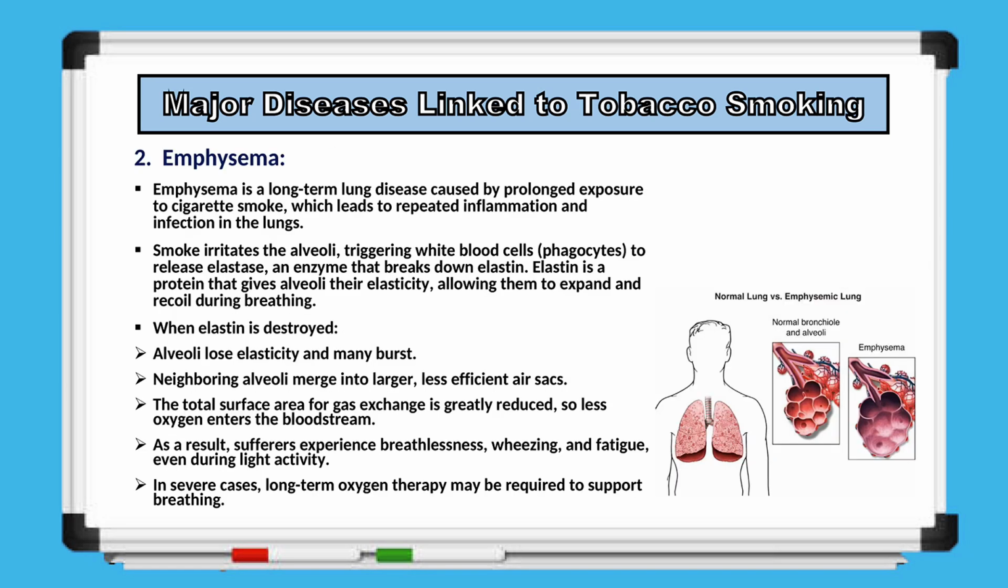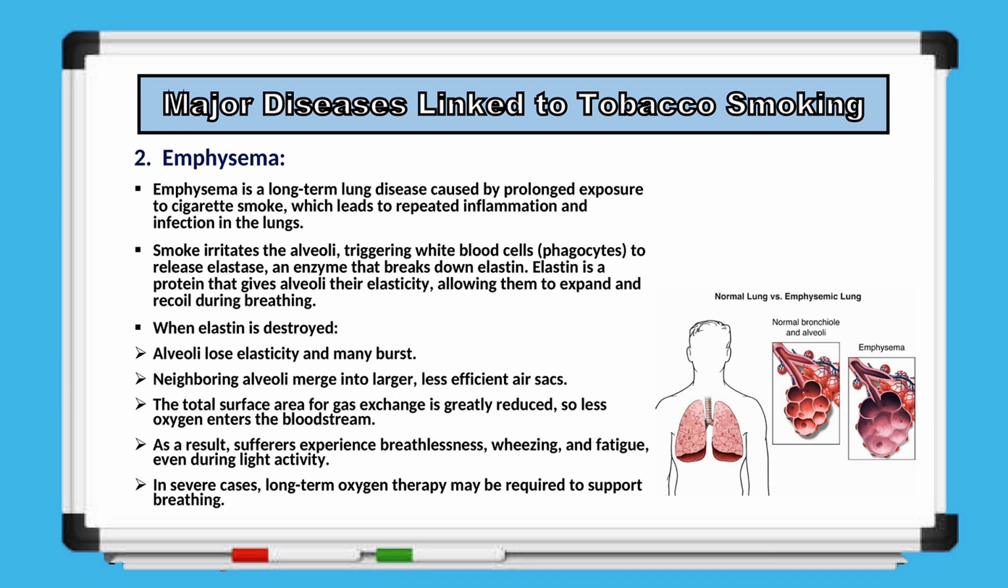Next, we will look at another major disease linked to tobacco smoking, known as emphysema. Emphysema is a long-term lung disorder that develops due to prolonged exposure to cigarette smoke. Continuous irritation from smoke causes repeated inflammation and infections within the lungs. Cigarette smoke irritates the alveoli and stimulates white blood cells, called phagocytes, to release an enzyme known as elastase. Elastase breaks down elastin, a protein that provides elasticity to the alveoli and allows them to stretch during inhalation and